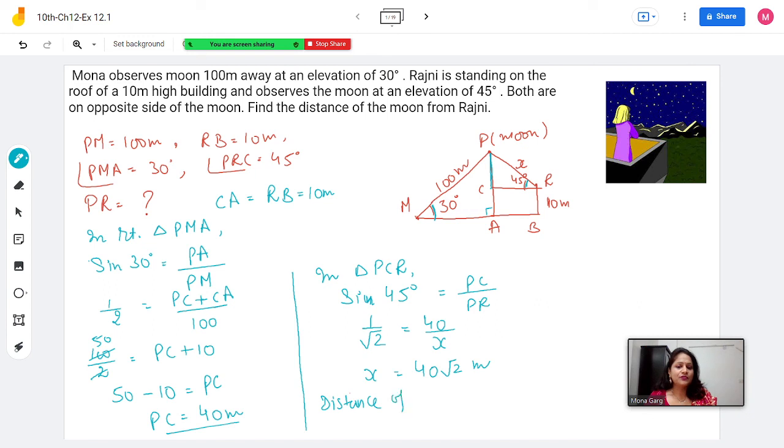Distance of moon from Rajni is 40 root 2 meter. What will you do with the final answer? Yes, we will box it.